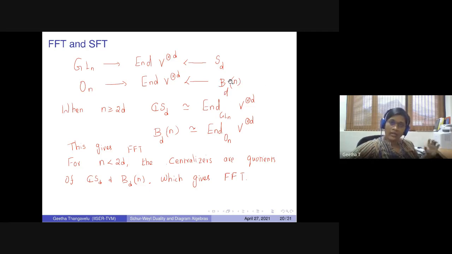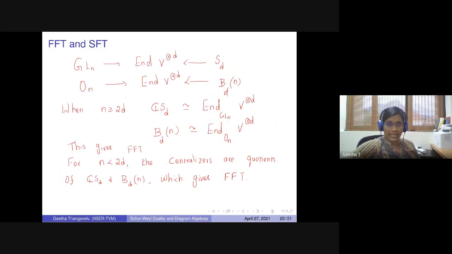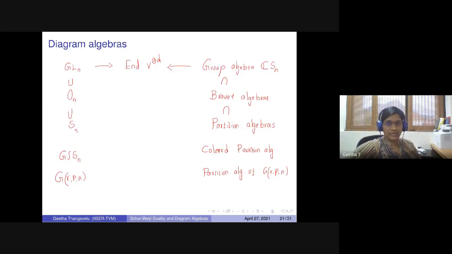So on this side you really have a non-trivial kernel, and now we want to study this. We are really interested in the SFT of O_n, which is not obtained from the usual Schur-Weyl duality. Now there are a lot of generalizations which are available. So as I mentioned, when you restrict this, here you have the classical Schur-Weyl duality.